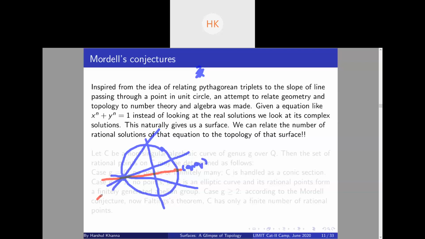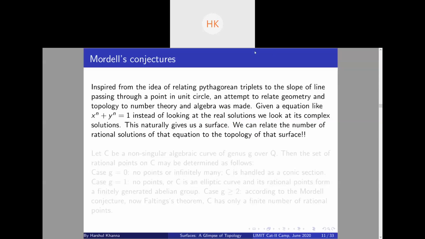So the amazing thing, which was not expected but is true, and you can show algebraically, is that if the slope is rational, then you always get a Pythagorean solution, a rational solution to x square plus y square equal to 1. So this motivated us to consider the geometry, the topology of the surface, related to a number theory solution.